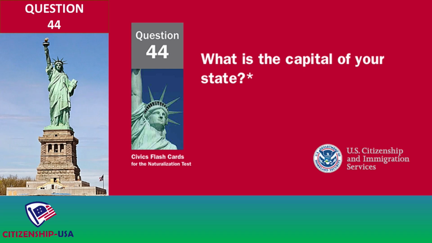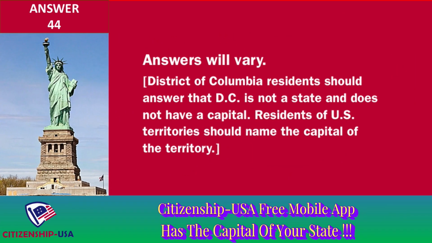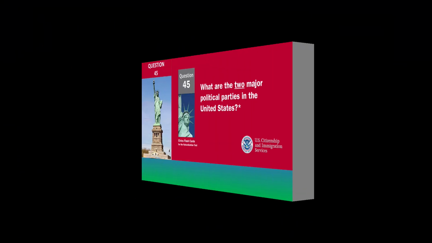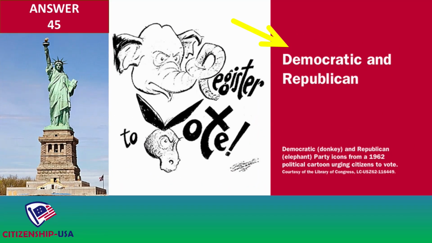What is the capital of your state? Answers will vary. District of Columbia residents should answer that D.C. is not a state and does not have a capital. Residents of U.S. territories should name the capital of the territory. What are the two major political parties in the United States? Democratic and Republican.